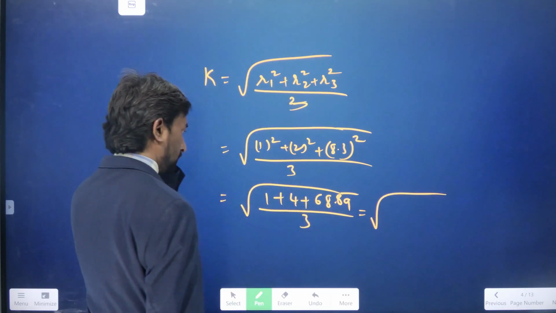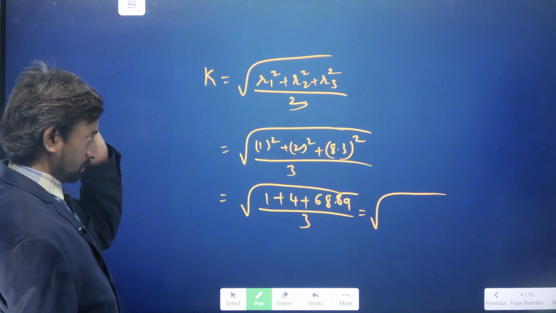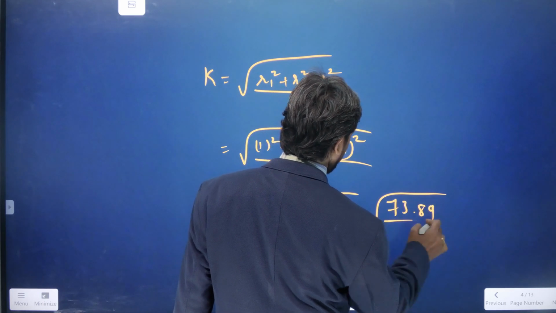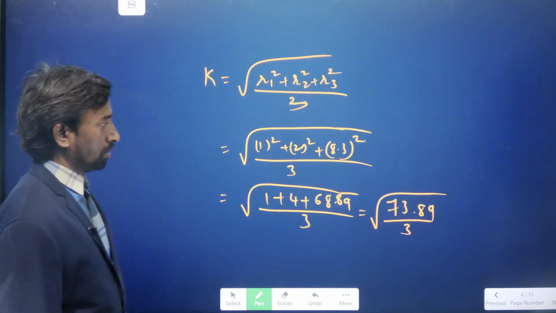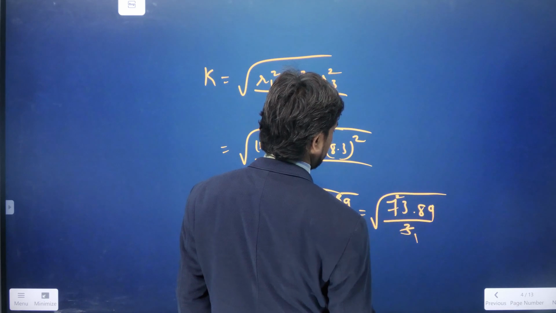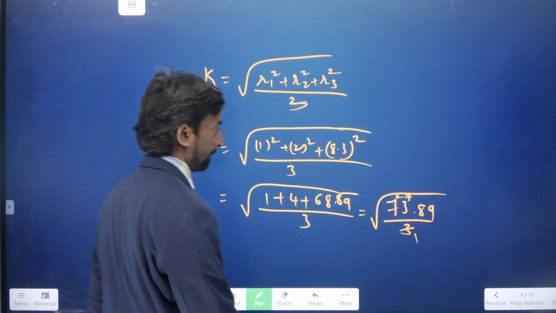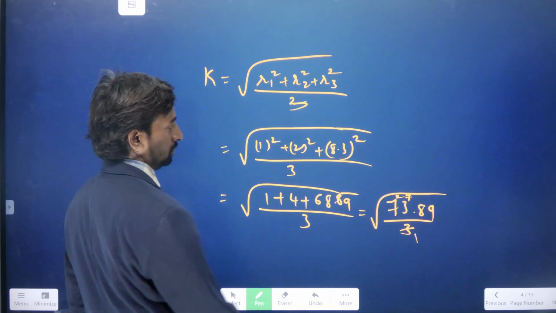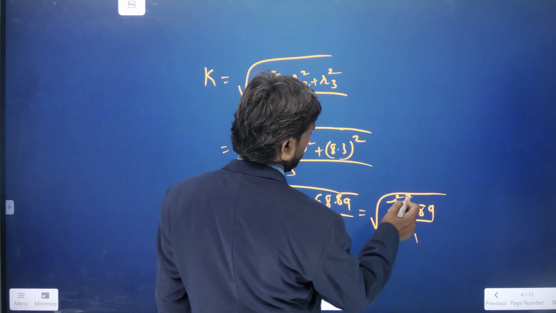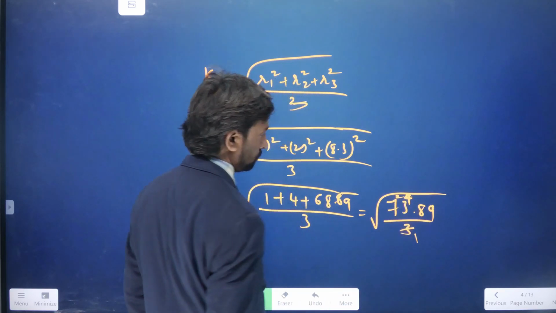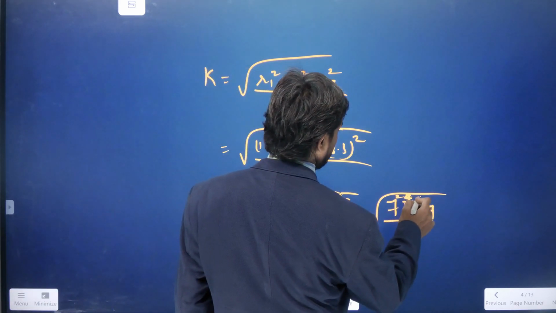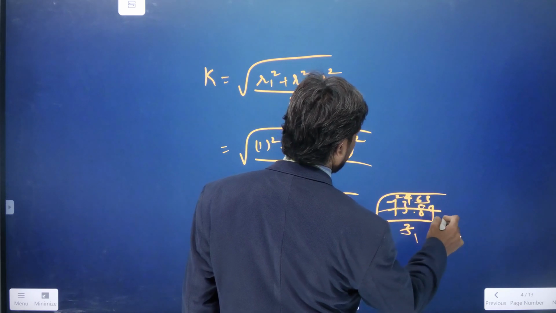So root of this one. 5 will come here, 5 means 73.89. So 73.89 divided by 3. Divided by 3 means how much do we get there? 3 twos are 6, 3 fours are 12, so 1 will remain. So it is 24.63.